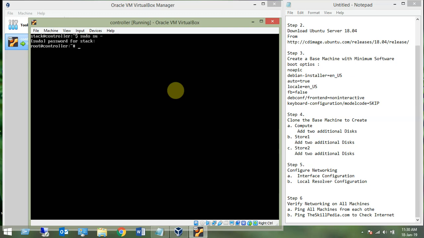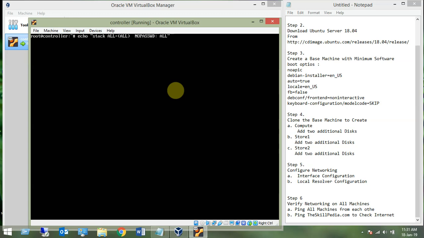Now to avoid it asking for the password every time, what we should do is create a sudo entry for the same user, stack, without a password. For that we give this command: echo, the username stack, ALL=(ALL) NOPASSWD: ALL.